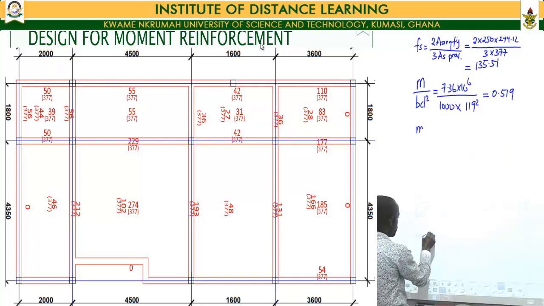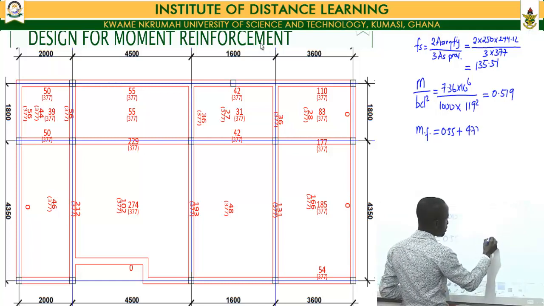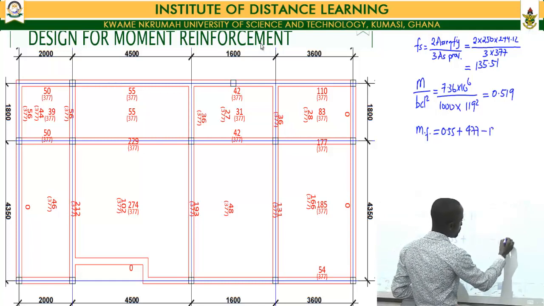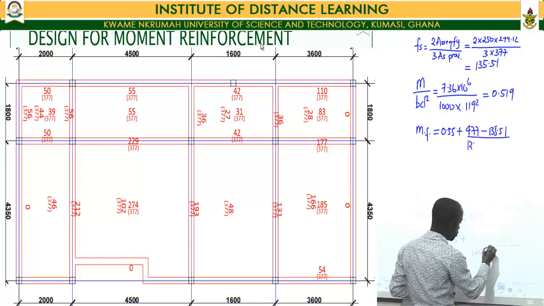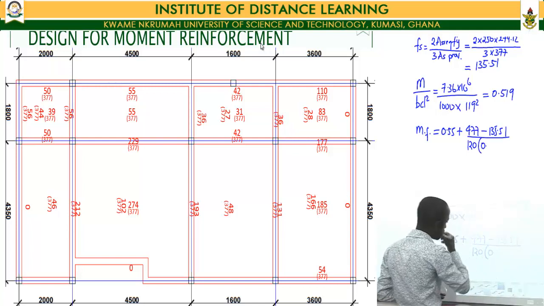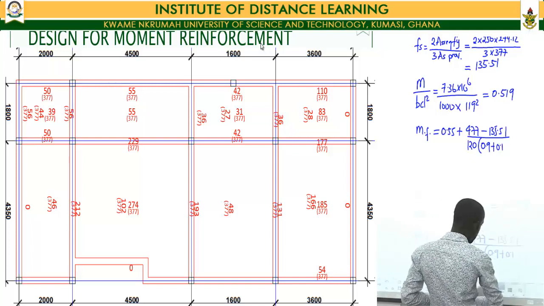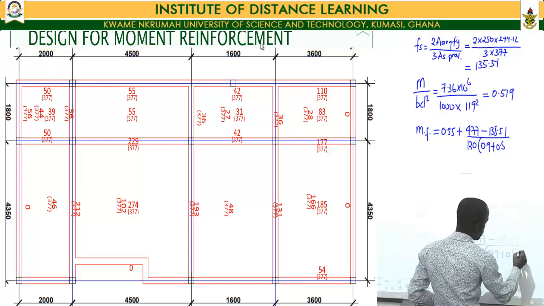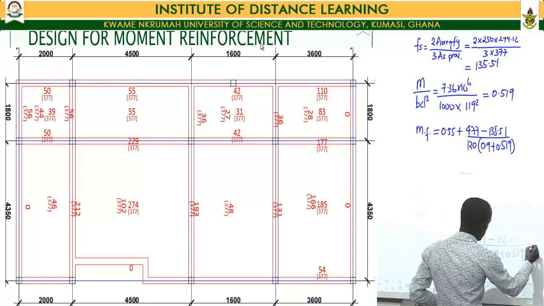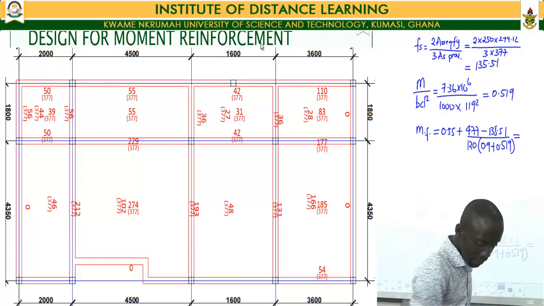So then our modification factor, MF, is equal to 0.55 plus (477 minus 135.51) divided by 120 into bracket 0.9 plus 0.519, which gives us a total modification factor of 2.55.